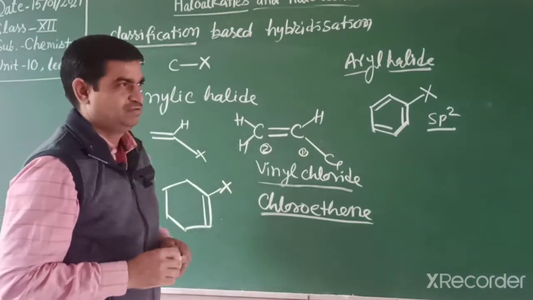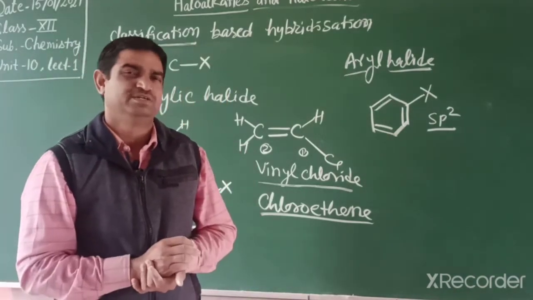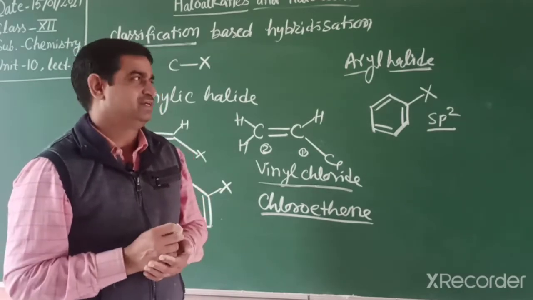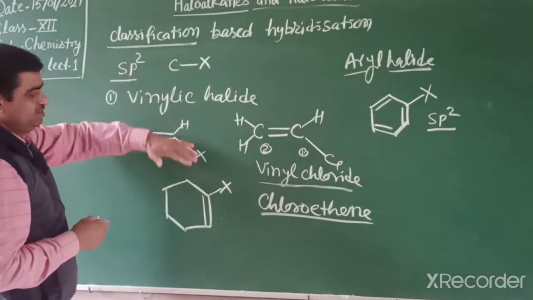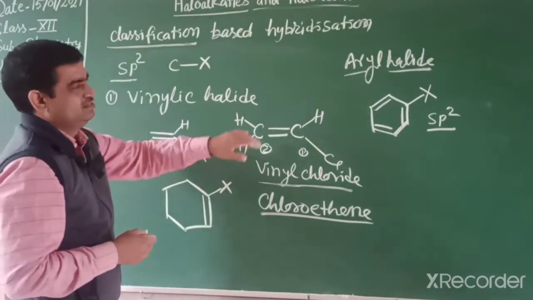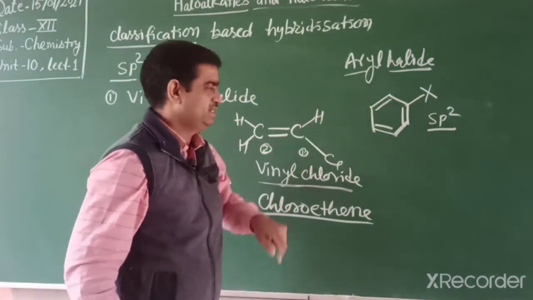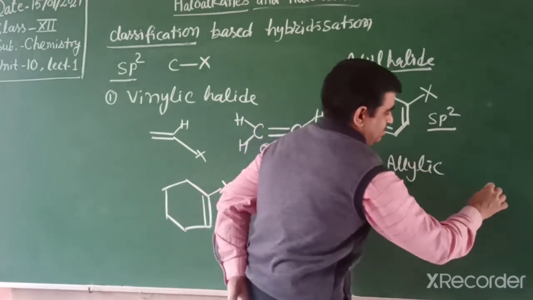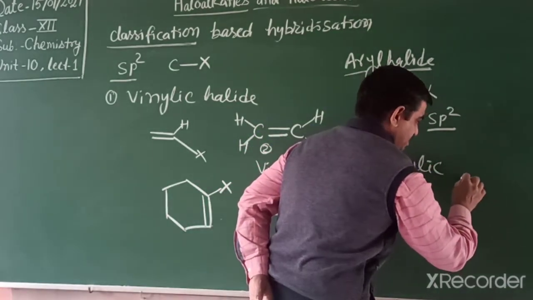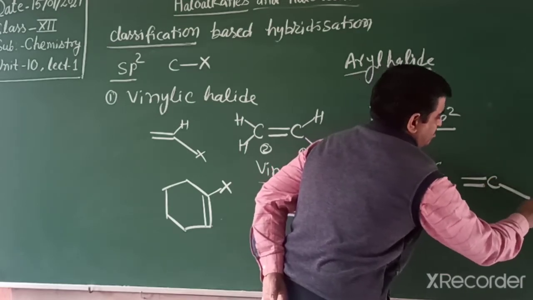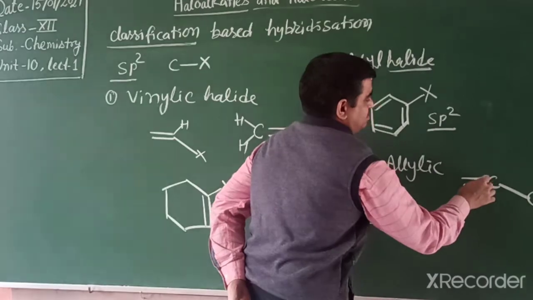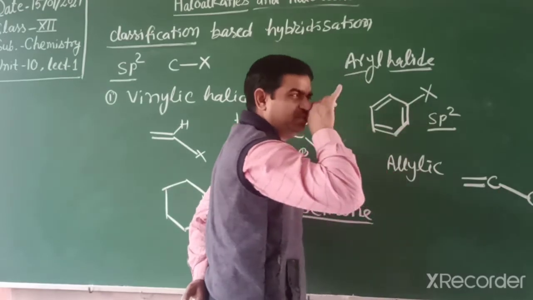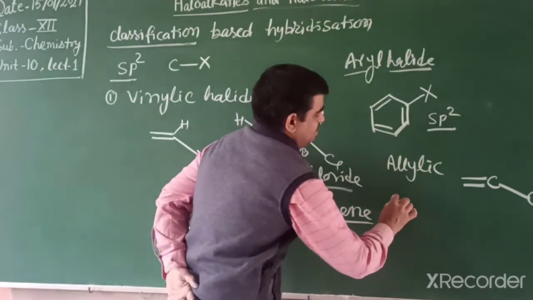So these are the names: 1 degree, 2 degree, 3 degree, allyl condition, vinyl condition, benzylic. 4 words. Vinylic means the halogen atom is directly attached to the double bond carbon. Aryl means the halogen is directly attached to the benzene ring. Allylic means the halogen atom is attached to a carbon whose next carbon is a double bond. This may be 1 degree, 2 degree, 3 degree, that is different. And benzylic is different.